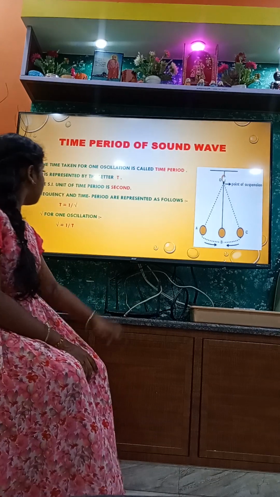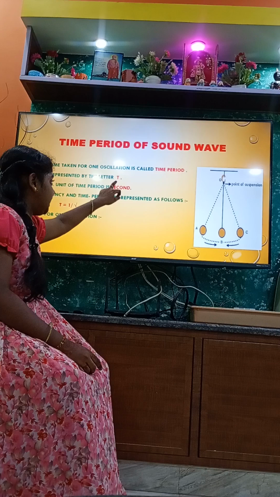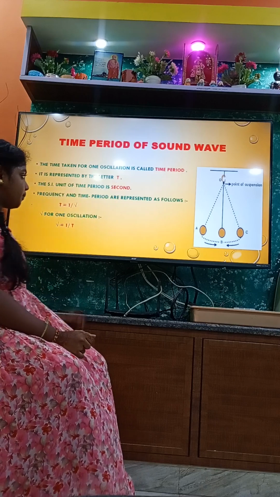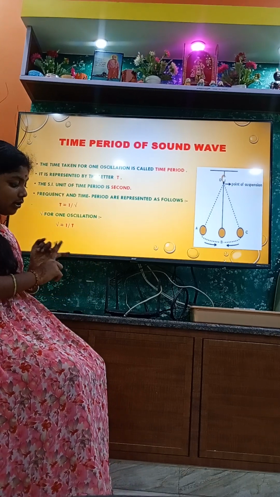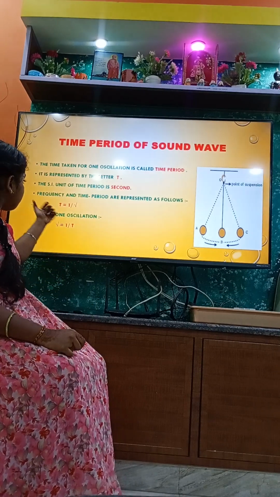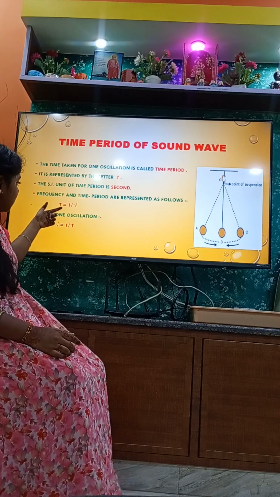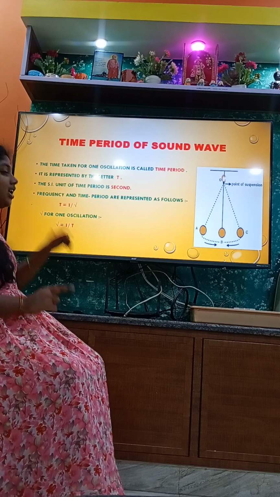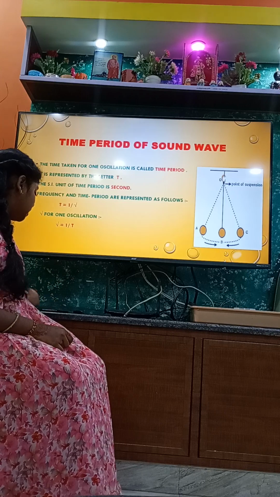It is denoted by the letter T. The SI unit of time period is second: 1 second, 2 seconds, 3 seconds, and so on. Formulas: time period equals 1 by frequency, and frequency equals 1 by time period.